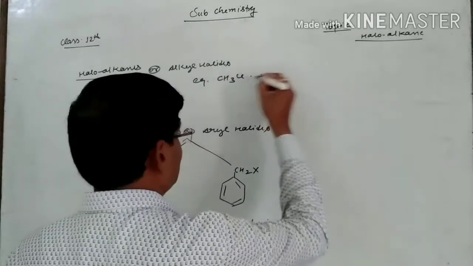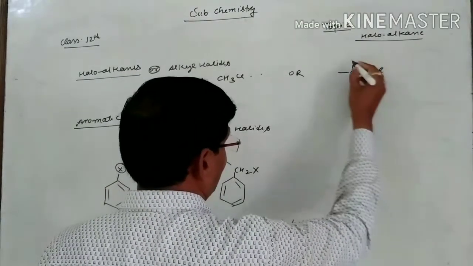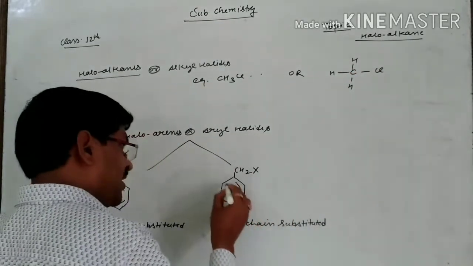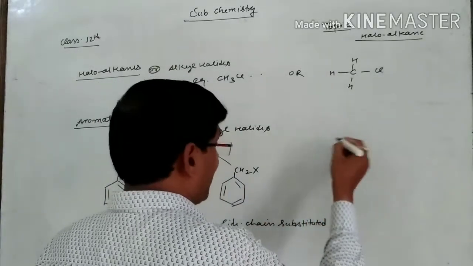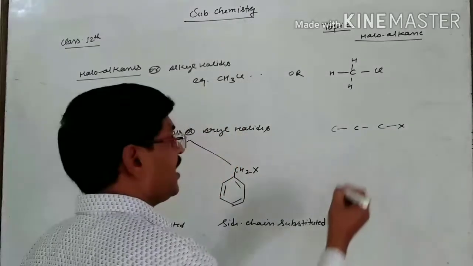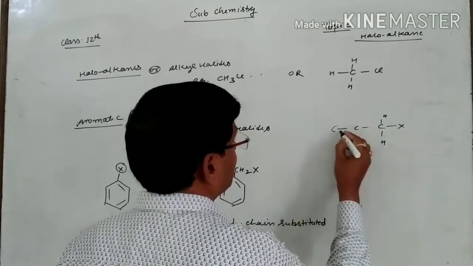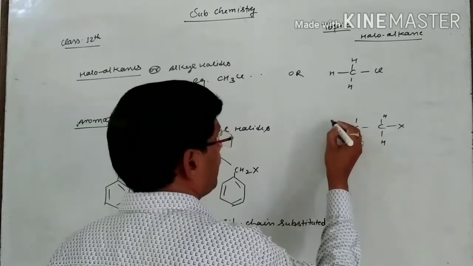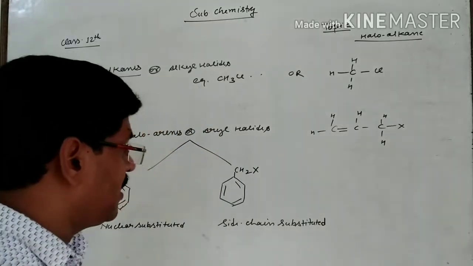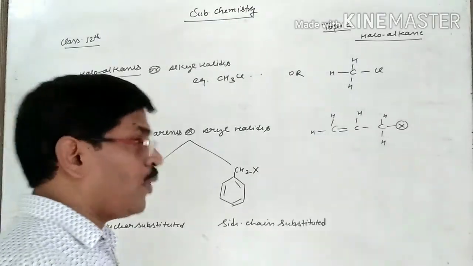Suppose that this one is written and you want to represent its structure, so you will make it like this, and here this one you are seeing and this one also. But suppose that in an aliphatic unsaturated compound, a halogen atom is here and H is here and H here, and here this one is double bonded. So this one is due to the presence of a halogen atom, also a halide. But what will be the name?